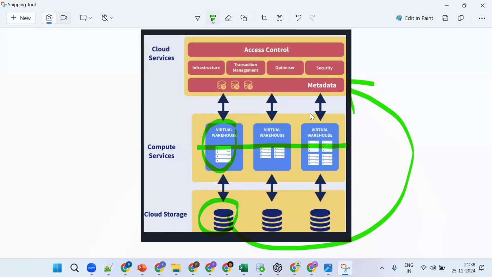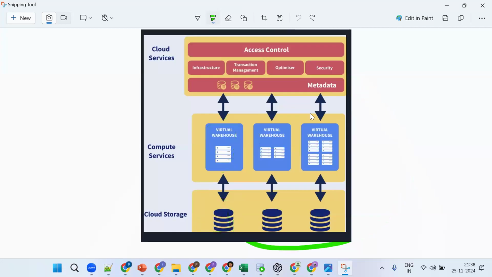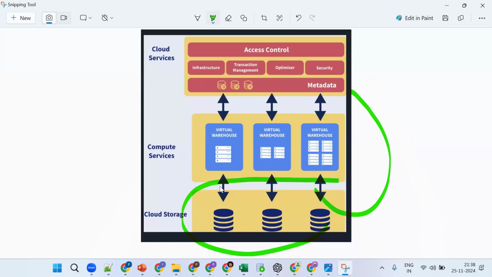So far, these 3 layers are important: the storage layer, the computation layer, and the cloud service layer. Our data is stored physically, and this information is held by metadata. If I want to insert or select, I need computation power, which is given by the virtual warehouse. That was the functionality. When a DDL is run, the warehouse stays suspended, because DDL is a metadata operation and needs no warehouse.